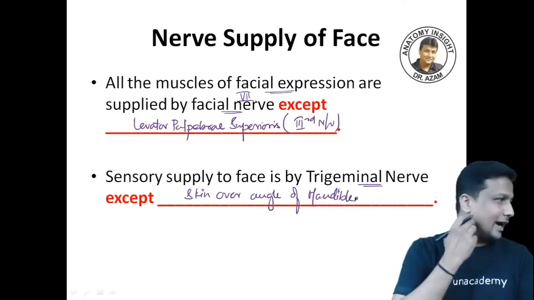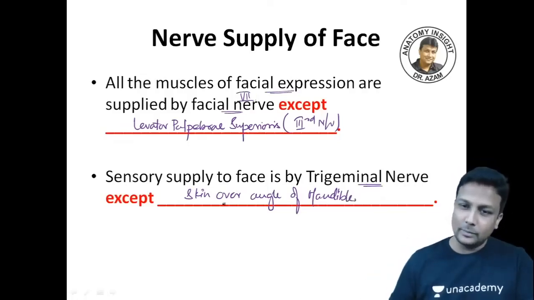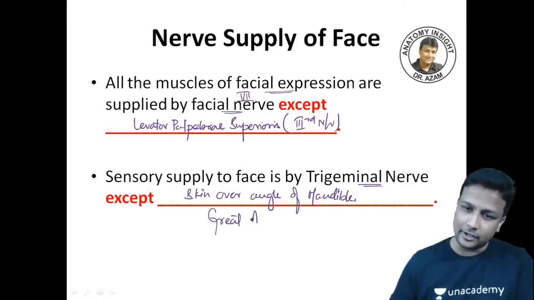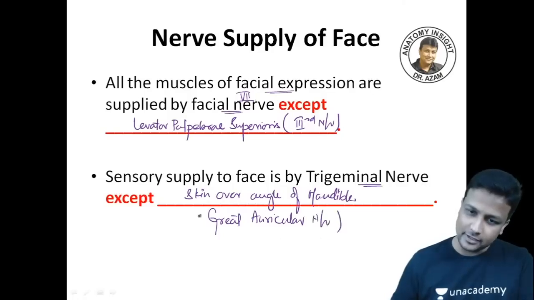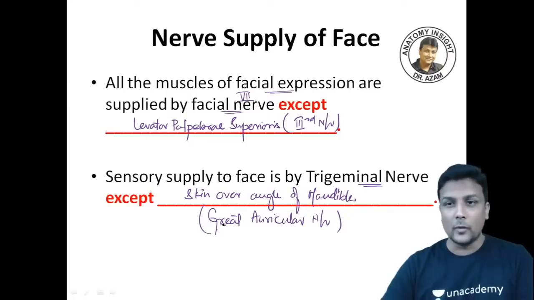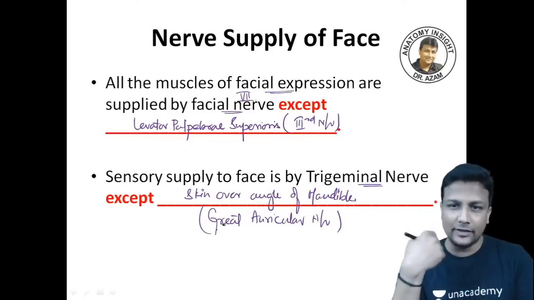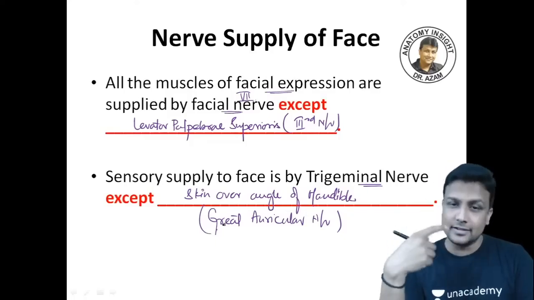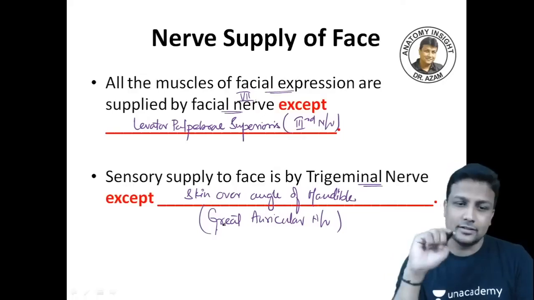Okay, skin over the angle of the mandible there guys, and that will be supplied by what? Remember, that will be supplied by the great auricular nerve. Lovely. Okay, so these two exceptions you have to remember when it comes to the nerve supply of the face guys. So the muscles and the sensory supply, the motor supply and the sensory supply guys.